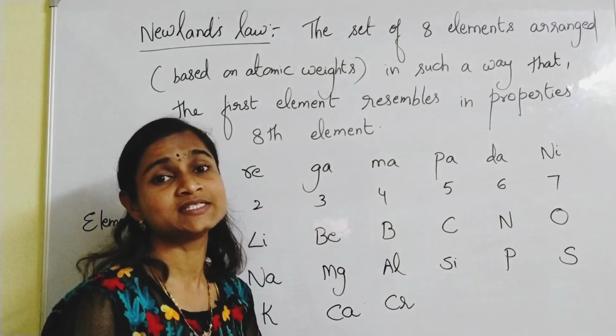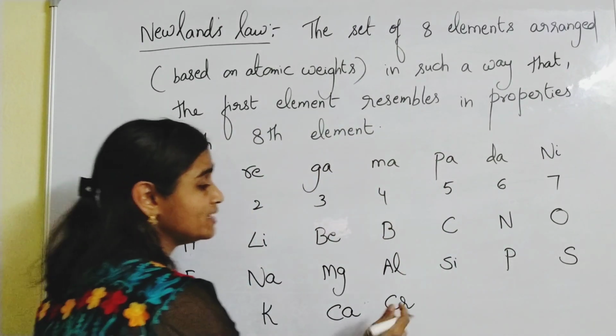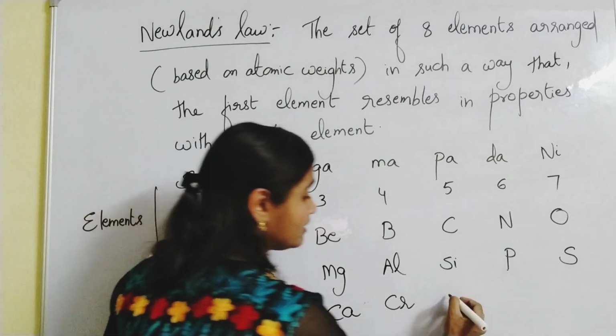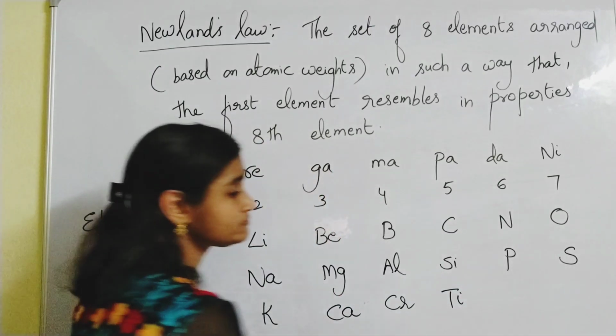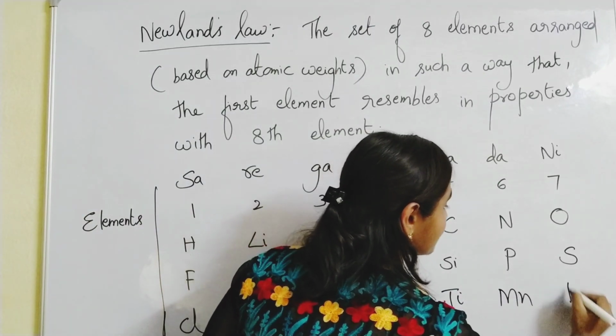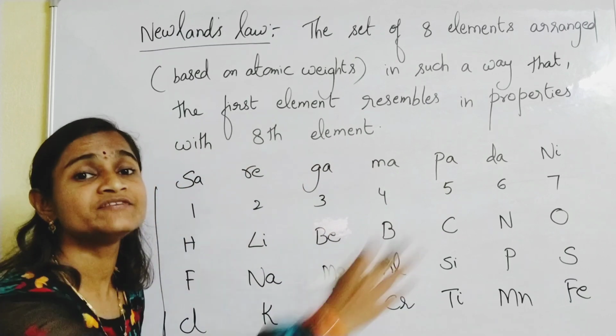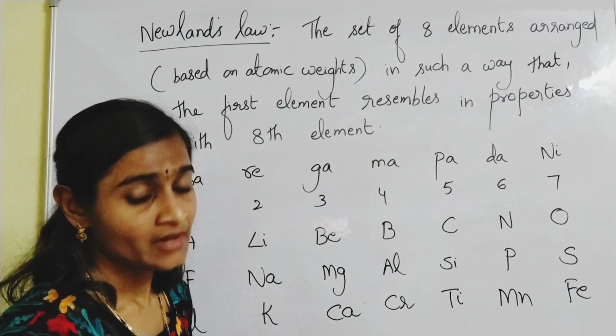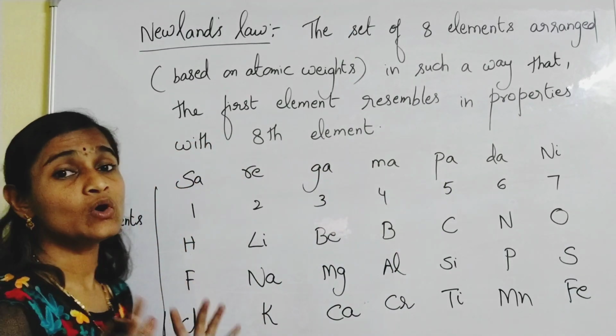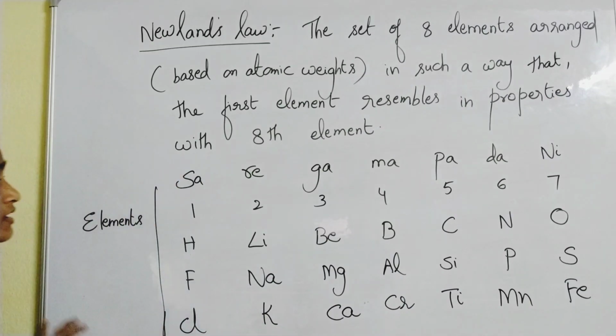Okay, titanium was available at that time. Chromium, based on atomic weight. Okay, titanium, manganese and iron. So he classified the elements like this. Okay, so now listen to the concept carefully, right?